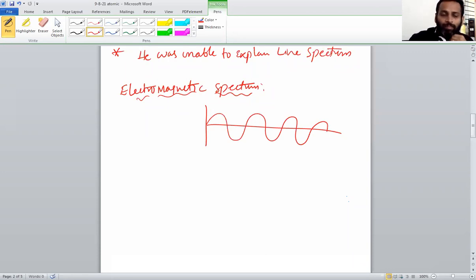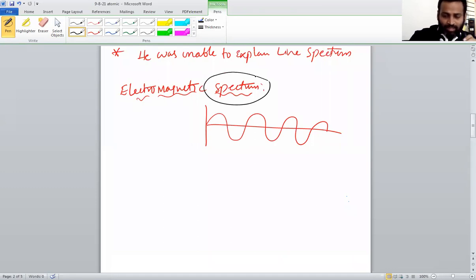So these waves have parameters, and we will discuss wave parameters later. Here, in the electromagnetic spectrum, first of all, what is a spectrum? As I said, the arrangement of different types of radiations in increasing order of wavelength or decreasing order of frequency is called a spectrum. So that we have to discuss first.